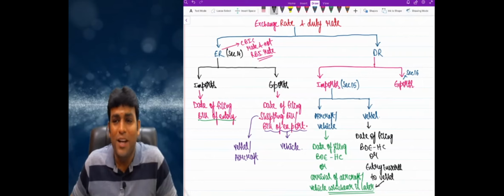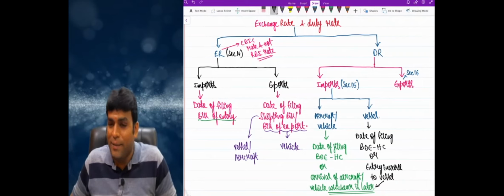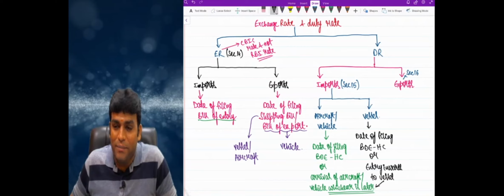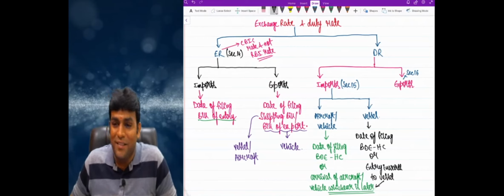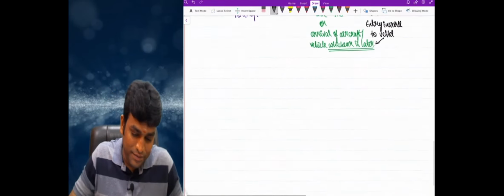Clear, right? So import duty rate is dealt by section 15, which clearly says that in case of aircraft or vehicle, date of filing bill of entry for home consumption or arrival, whichever is later. And for vessel, what is the answer, my dear friends? Date of filing bill of entry for home consumption or entry inwards to the vessel, whichever is later. Clear, right?